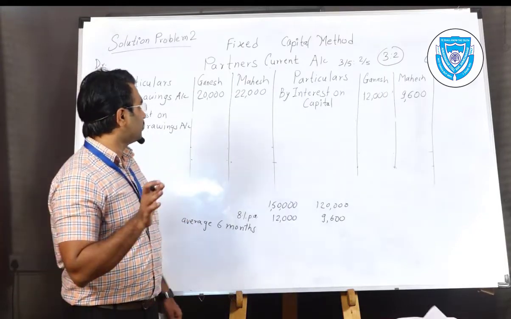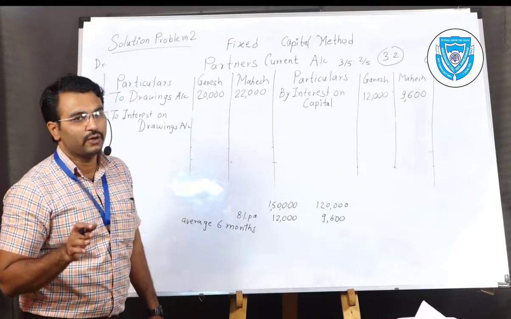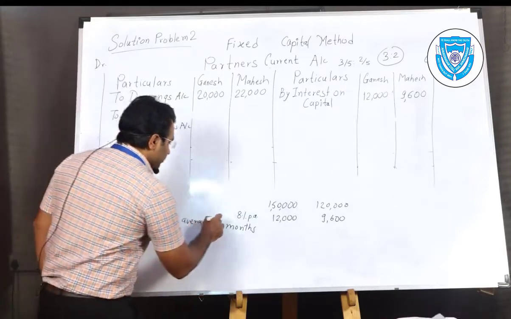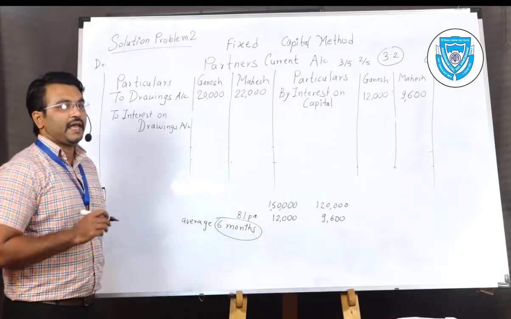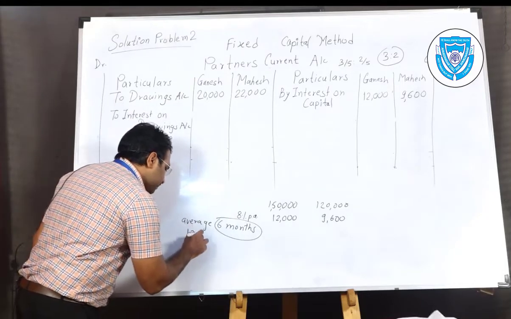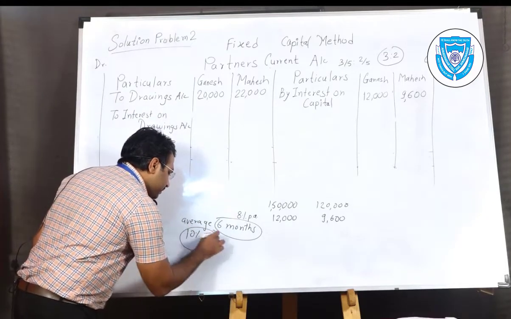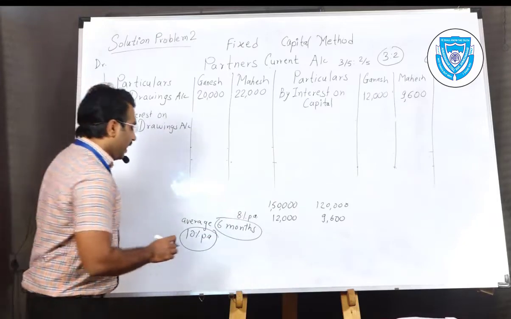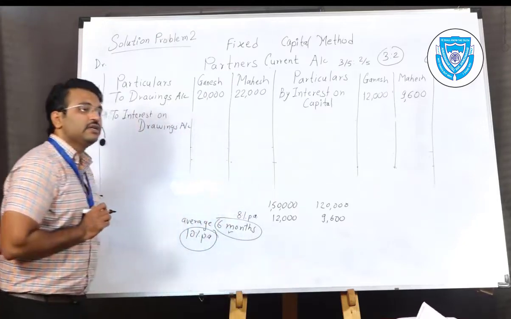20,000 is the drawings of Ganesh and 22,000 of Mahesh. We are going to calculate the 6 months average at the rate of 10% per annum. The rate of interest is given per annum, and we are going to charge only for 6 months.